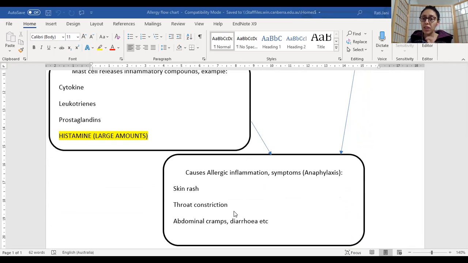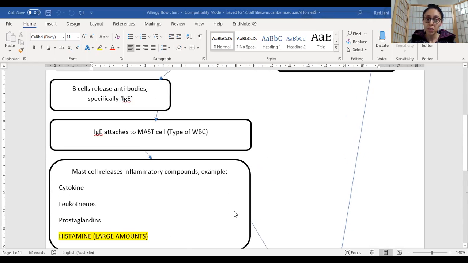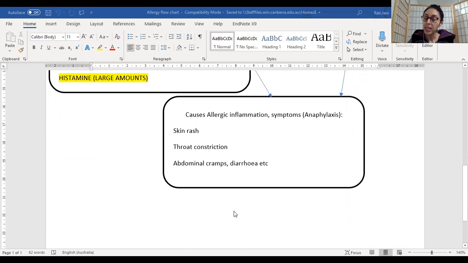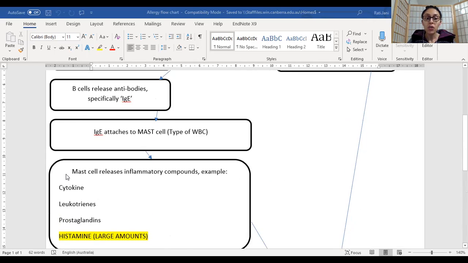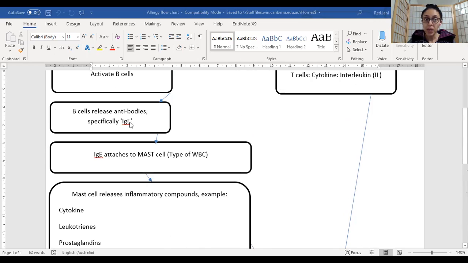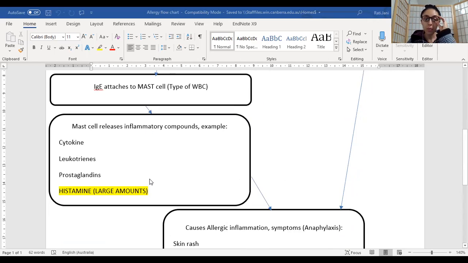All right, so this anaphylactic reaction, meaning you have all of these signs and symptoms which you see in anaphylactic patients. Basically that is what I want to explain to you over here, that it's a very simple mechanism. The biggest biomarker being histamine, and your biggest thing being immunoglobulin E, which is released in the largest concentration by the B cell, which attaches to the mast cell. So these are the key golden points which you need to remember.